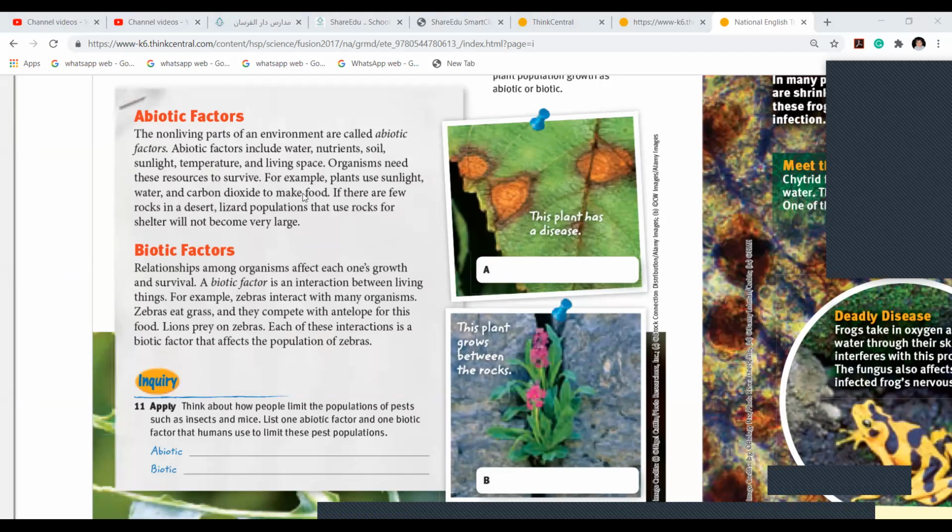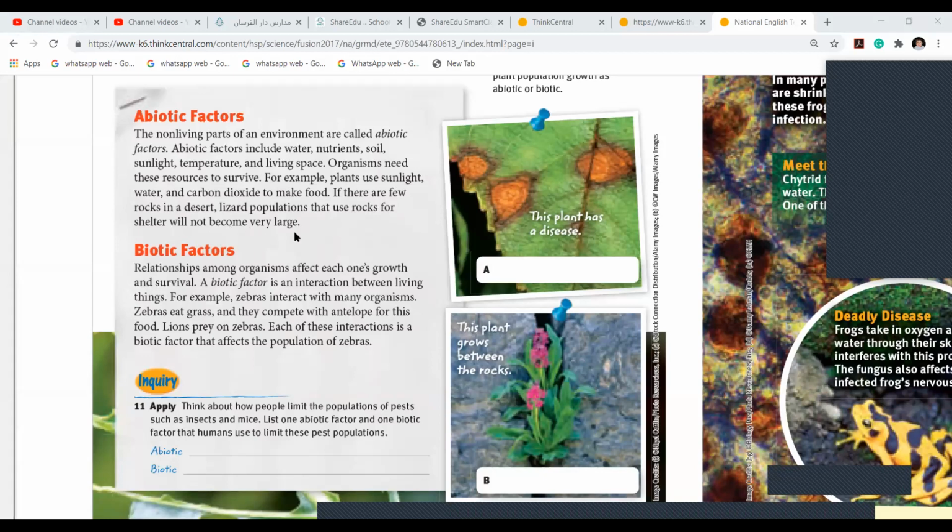What does an organism need, the abiotic, to survive? Come on. Like sunlight, sun. Yes. Air, water, temperature, living space. So organisms need these resources to survive. For example, a plant uses sunlight, water, and carbon dioxide to make food. If there are few rocks in a desert, a lizard population that uses rocks for shelter will not become very large.